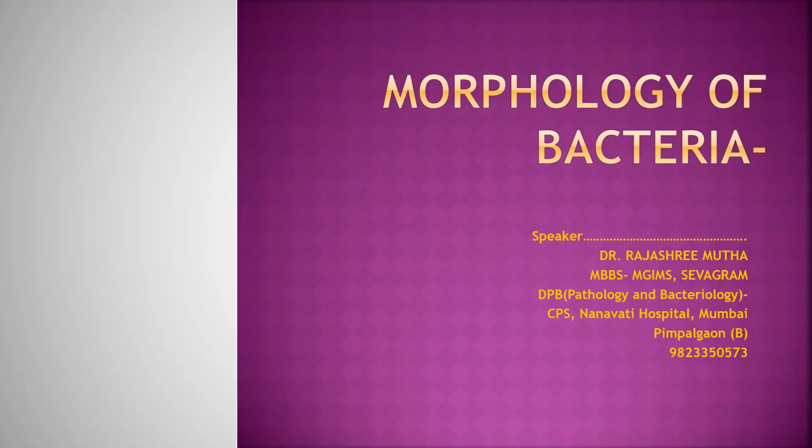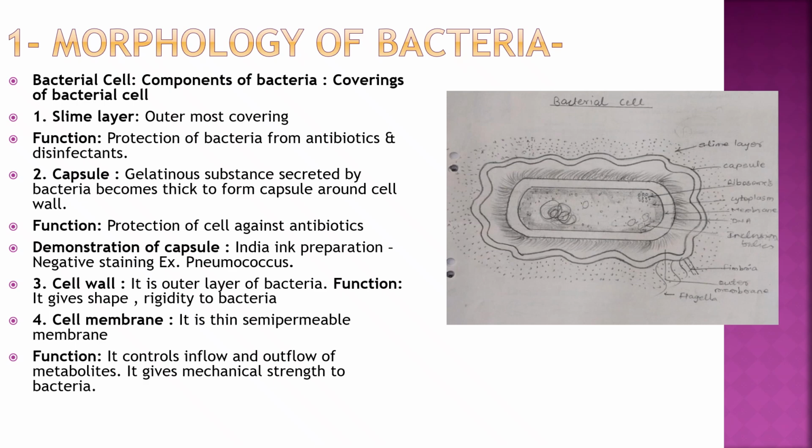Hello students, let's study general bacteriology. Today we will see about bacterial cell. So what are the components? There are coverings of the bacterial cell. So outermost covering is called slime layer, and the function of this is protection of the bacteria from antibiotics and disinfectants. Second covering is capsule.